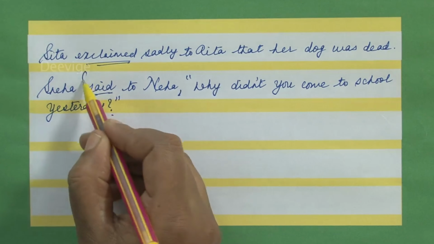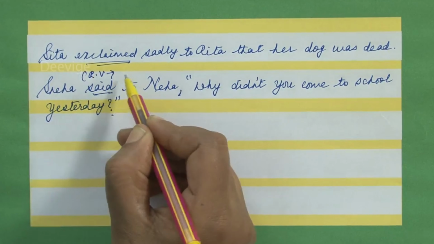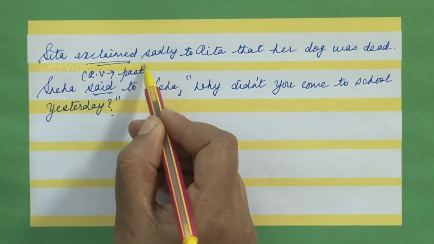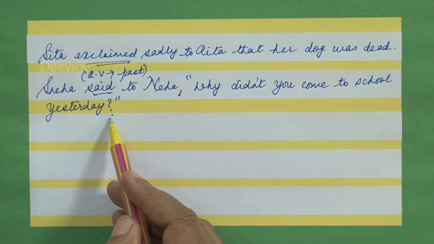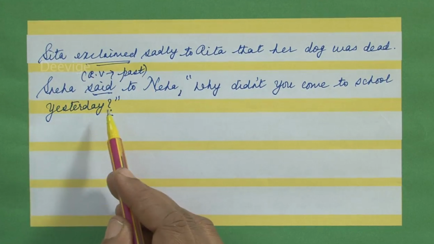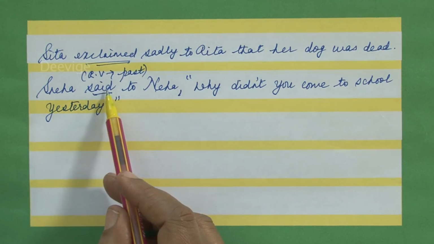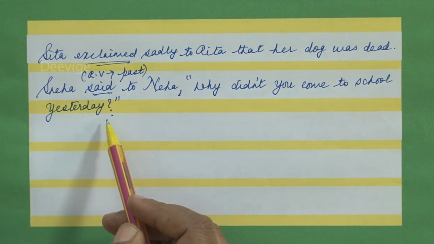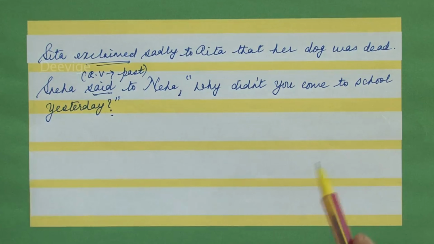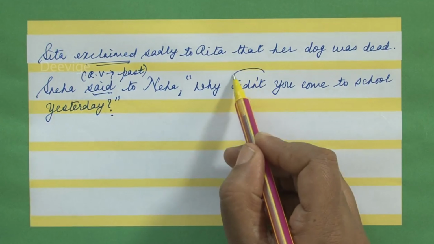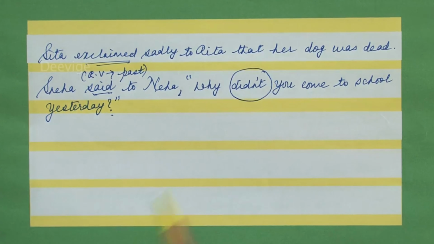So said is the reporting verb which is in the past tense, and there is a question that is asked. So what is going to happen? Said will not be retained as said. Instead of said, you are going to make use of the word asked. And now I want you to focus your attention on the word didn't.